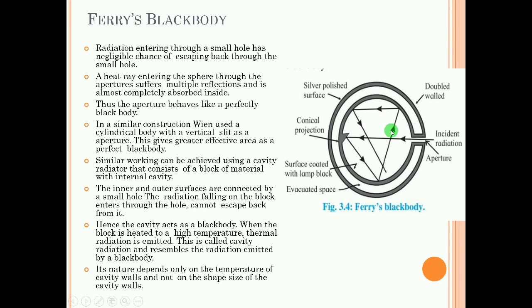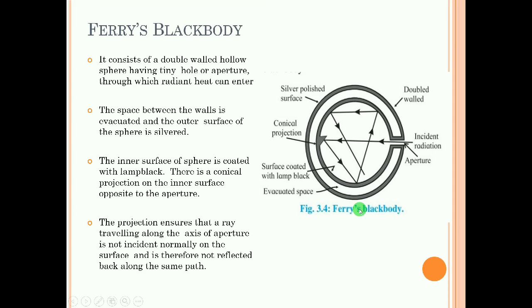And what is the construction here? It is a hollow double walled spherical shape having an aperture. Diametrically opposite to the aperture, you will consider a conical projection, and the inner surface is painted with lamp black, the outer surface is silver polished. In between the walls, the space is evacuated, so that when incident radiation comes, it falls on the conical projection. Because of that, it gets deviated, so that it is not normal to the wall.